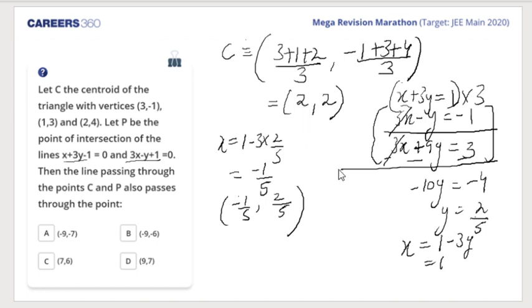So minus 1 by 5, 2 by 5. Perfect Ambika, thank you. So 2, 2 and this, once again I'll make use of the 2-point form. So what equation will I get? Can somebody help me? So we get y minus 2 upon x minus 2 is equal to 2 by 5 minus 2 upon minus 1 by 5 minus 2, right. I applied 2-point form. Yes Asif, you are getting B.